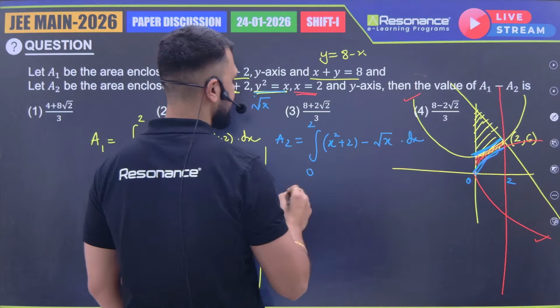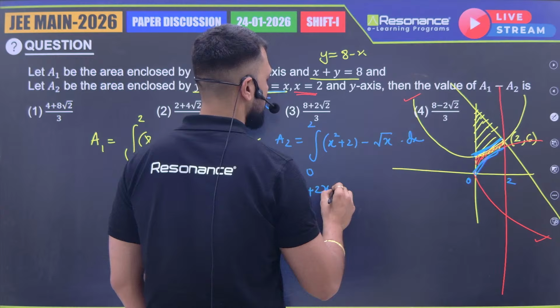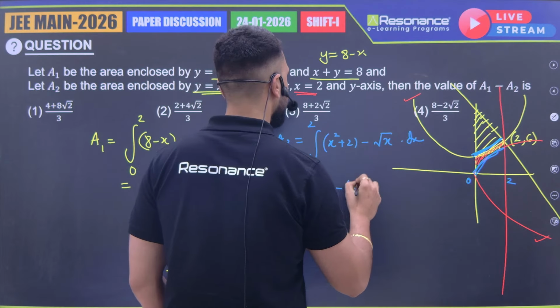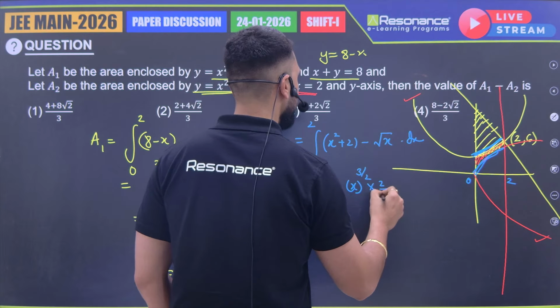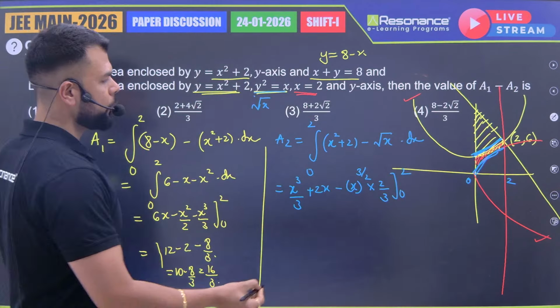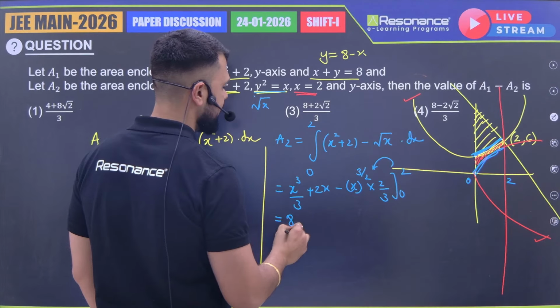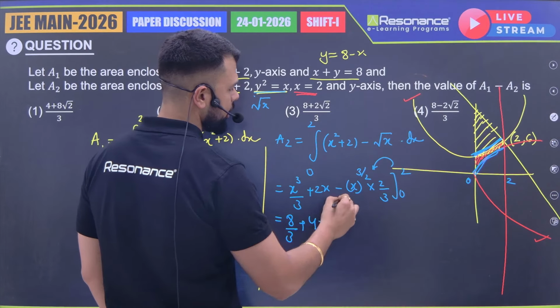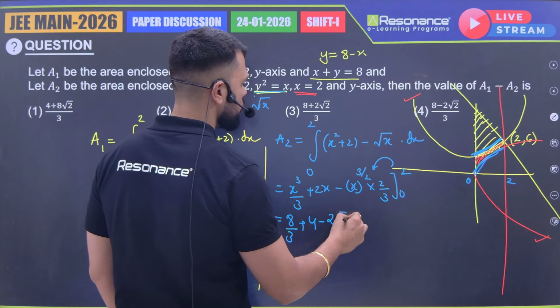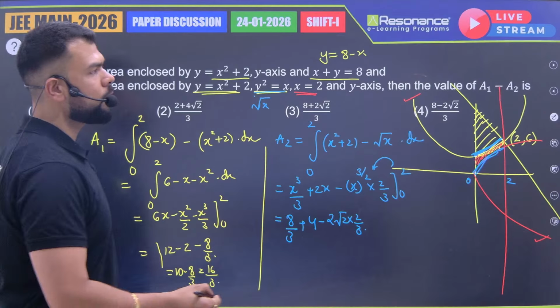If I integrate this, I'll be getting x cube by 3 plus 2x minus x to the power 3 by 2 into 2 by 3, limit 0 to 2, right? If I put the limit in this, I'll be getting 8 by 3 plus 4 minus 2 root 2 into 2 by 3. Now they have asked us the value of A1 minus A2.